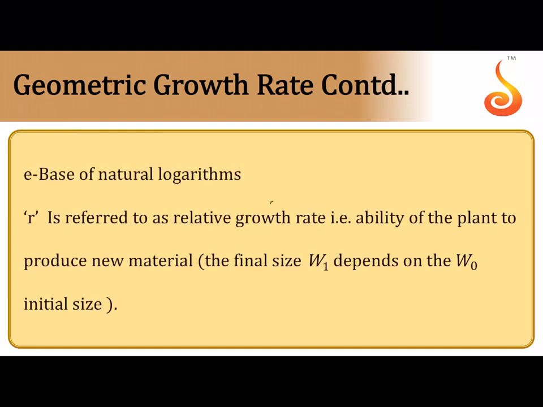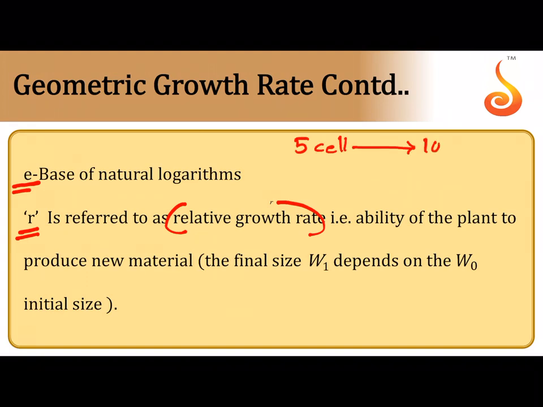And then e is the base of natural logarithms, and r is referred to as relative growth rate. Whenever you consider growth rate with respect to an initial parameter, per unit initial parameter, then it is referred to as relative growth rate. Say, for example, initially there were 5 cells, and then later there were 10 cells.